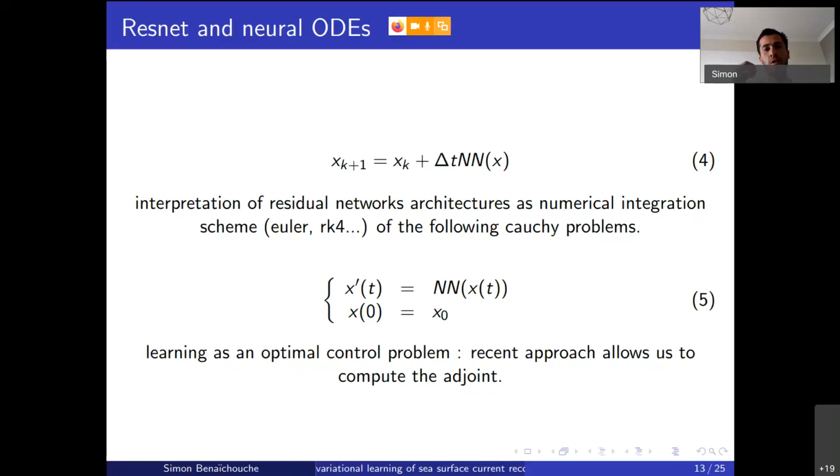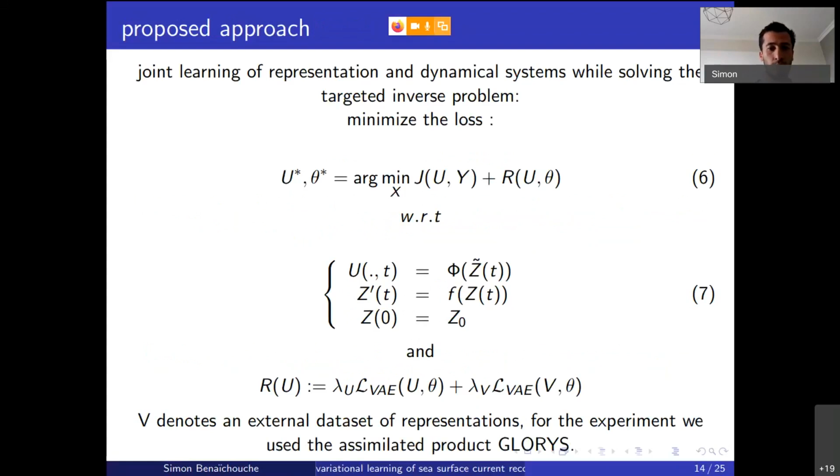You can think of it as a kind of 4D-Var simulation with a model that acts on a low-dimensional manifold. And we propose to jointly learn the representation while solving the targeted inverse problem. So we are going to identify both the parameters of the neural network and the initial conditions.